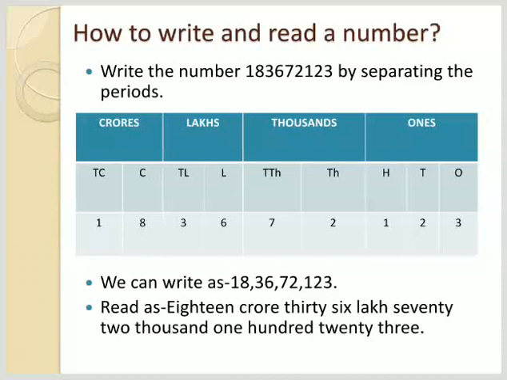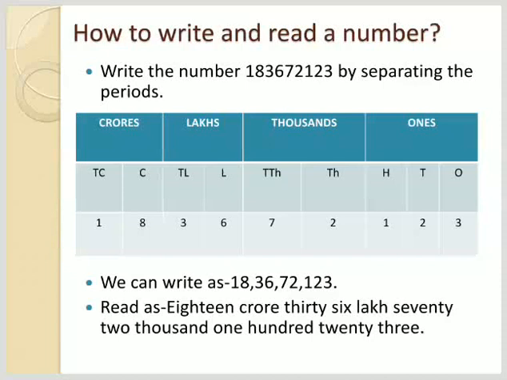So how are you going to read this number? The number and the period: 18 crore 36 lakhs 72,123. And in the same way you are going to write this number in number names: 18 crore 36 lakhs 72,123. And the next very important thing: how are you going to insert commas according to the Indian place value system?